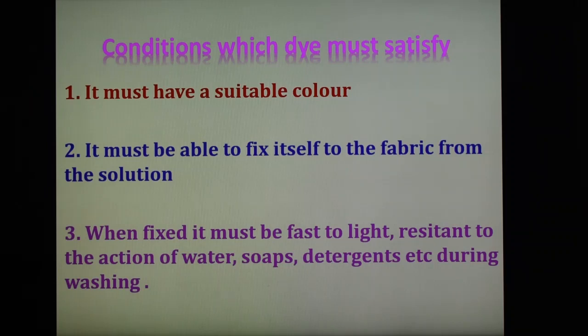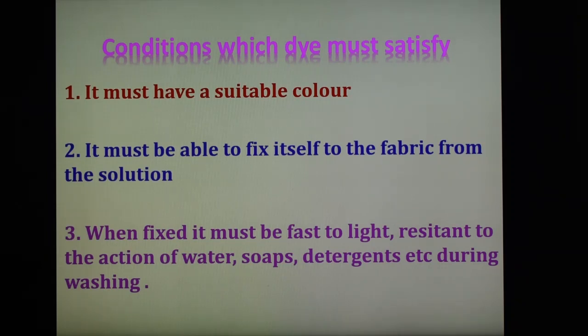A substance can be used as a dye for the textile only if it satisfies some conditions. Number one, it must have suitable color. That is the first important thing. Second, it must be able to fix itself to the fabric from the solution.